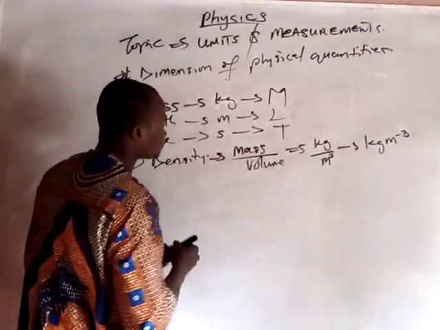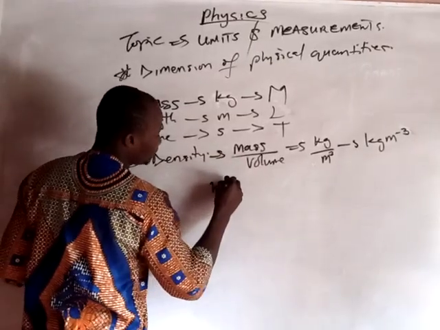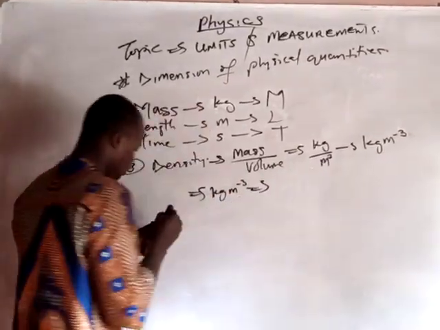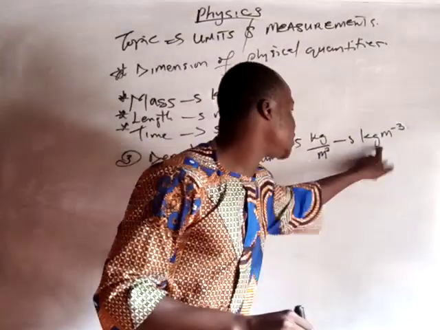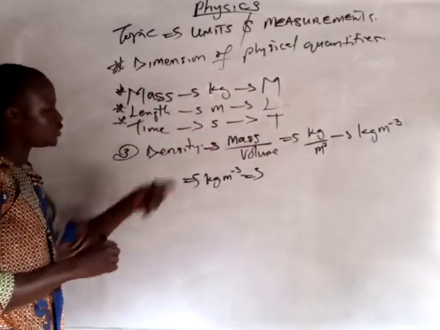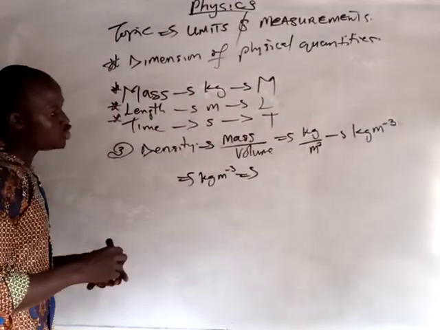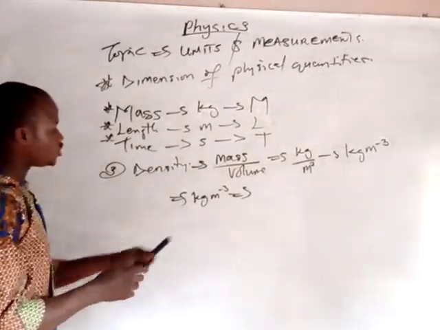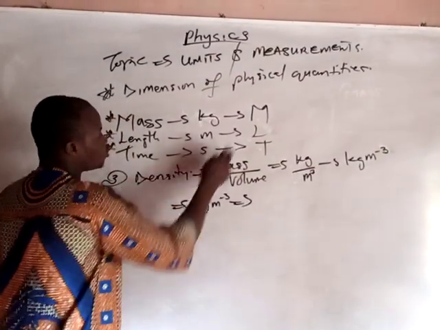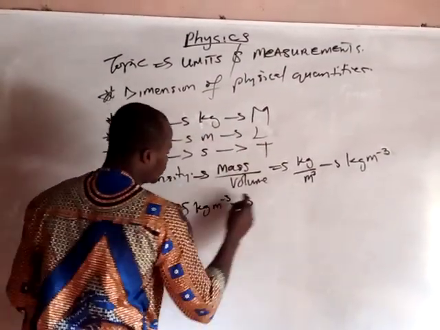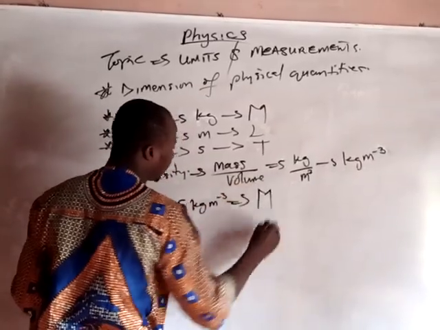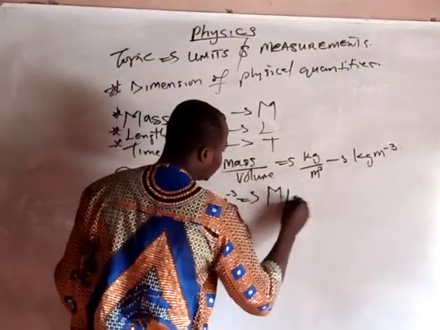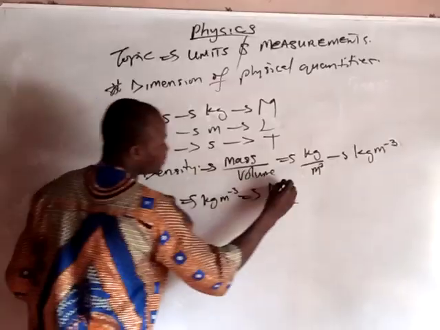Kilogram per meter cube. We have gotten the unit of density. Now let's get the dimension through the unit of density. Whenever you see kilogram, you represent it with capital M. Kilogram is capital M, meter is capital L, then this minus 3 still remains the same.